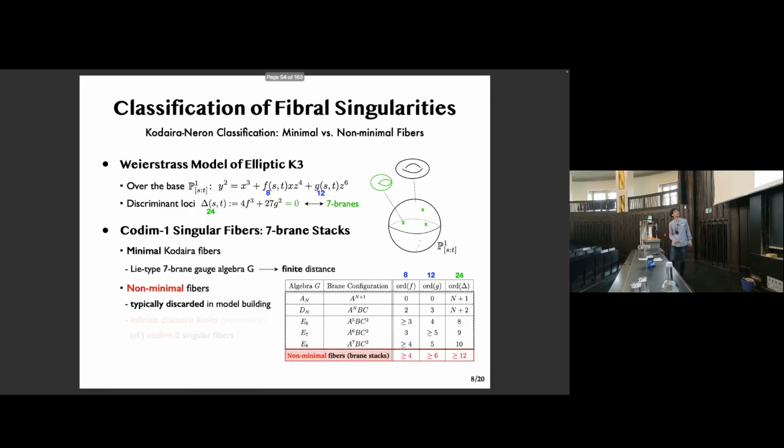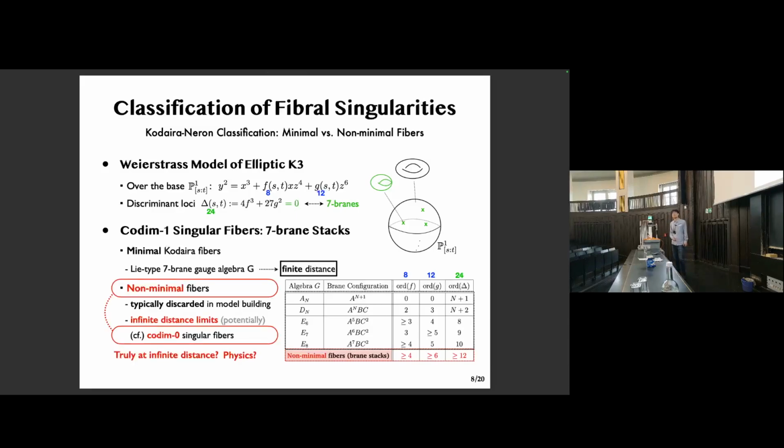Now, the models involving such codimension 1 non-minimality are typically discarded in the literature, well, partly because they lack a crepant resolution, rendering the physical interpretation obscure. However, such models do exist. You can just write them down, and they call for a proper analysis systematically. Now, the minimal fibers are sitting at finite distance, and naturally, one might guess that these non-minimal fibers are at infinite distance. And the other candidate for an infinite distance limit is to have codimension 0 singular fibers. And the questions arise, are these really of infinite distance, not just potentially, and what are their physics?